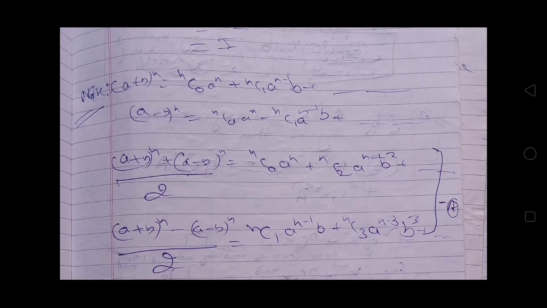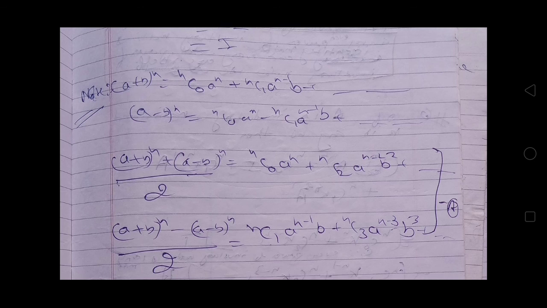Now see this note: the binomial expansion of A plus B raised to the power n is equal to nC0 into A raised to the power n, plus nC1 into A raised to the power n minus 1 into B, plus up to nCn B raised to the power n.